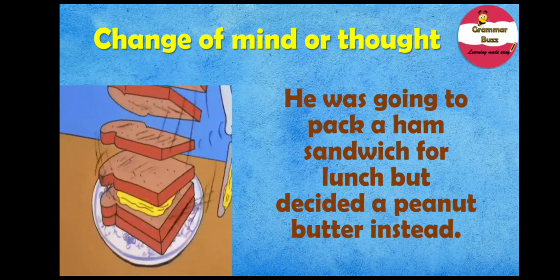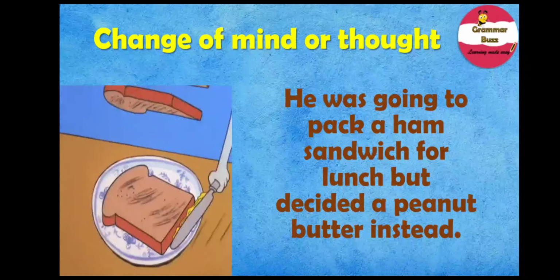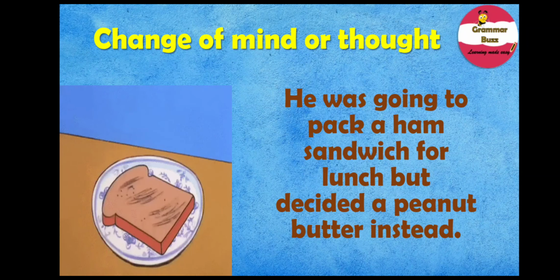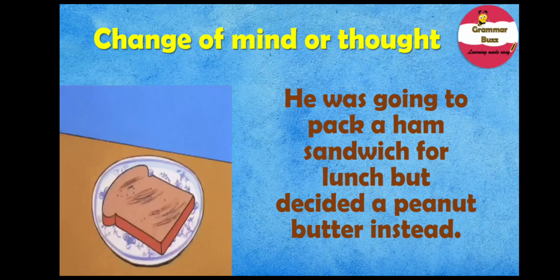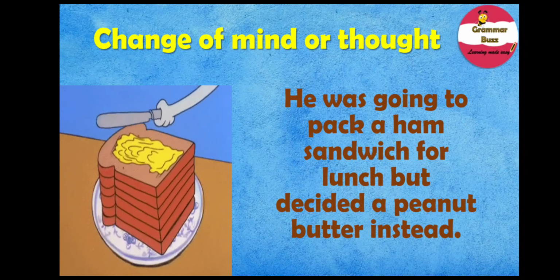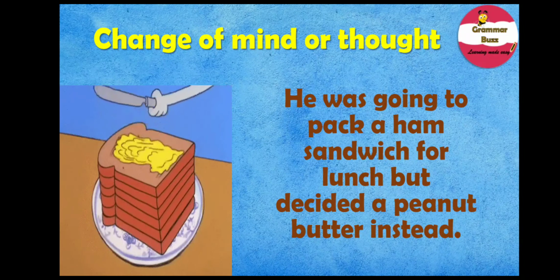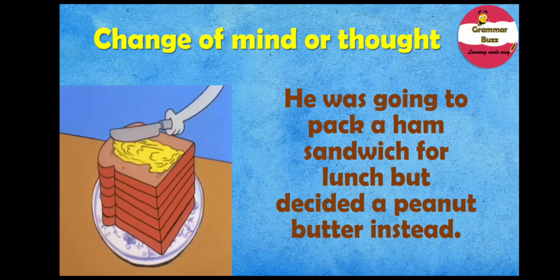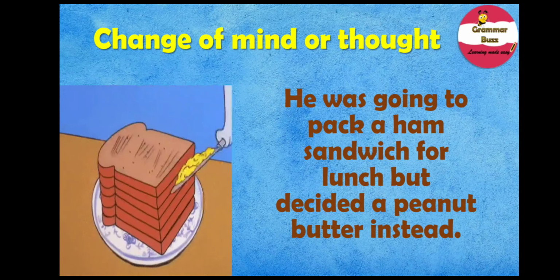So, what are the verbs in this sentence? Can you spot them? And you are right. They are was going to and decided. From this sentence, we understand that there was a change of mind or thought that happened in the past. That is, instead of packing a ham sandwich, he decided to take a peanut butter sandwich in the past.